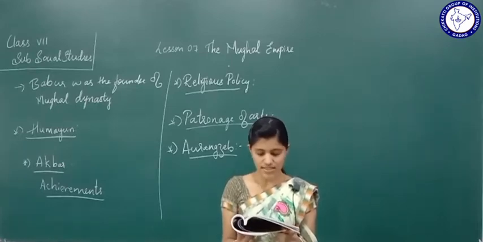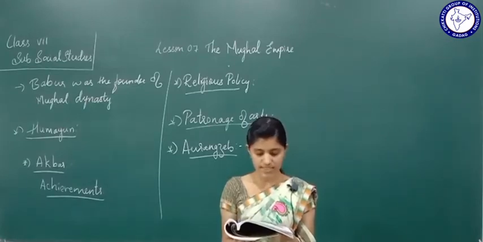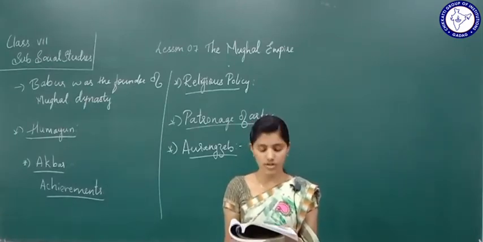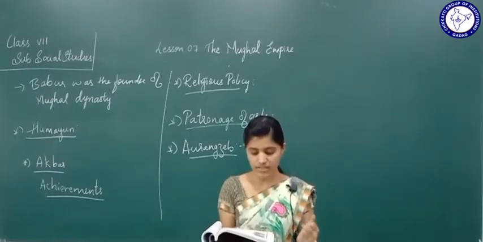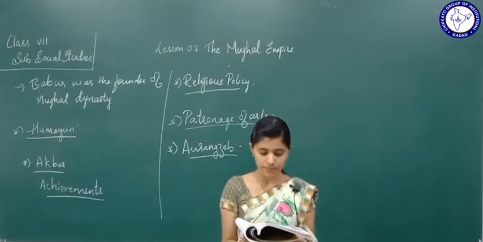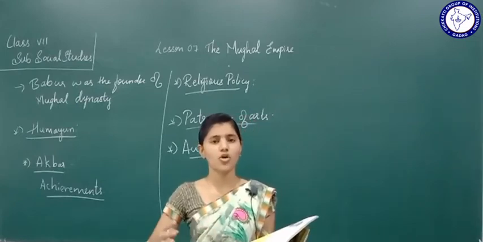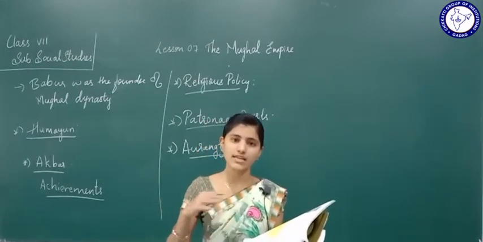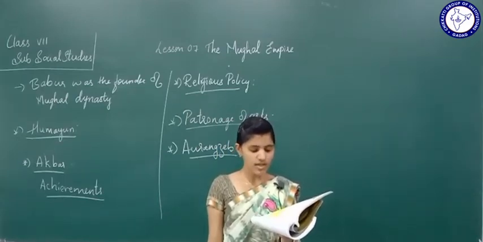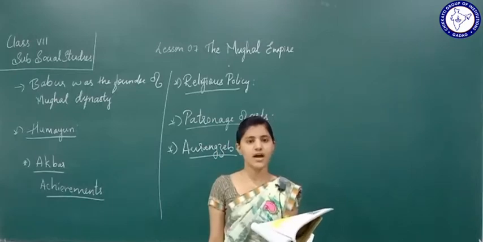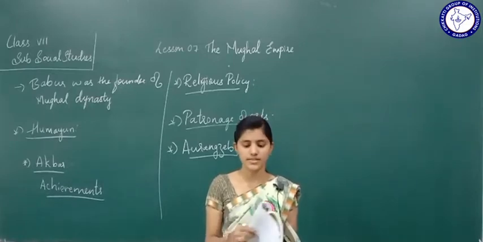The Deccan Wars sapped Aurangzeb's economic power as well as military strength. What happened is the Deccan took everything from Aurangzeb, that is the economic power, and even the military strength was taken away. Being exhausted, he died in the Deccan. Because of continuous wars for a longer time, Aurangzeb got exhausted and he died in the Deccan. With his death, the Mughal Empire was greatly weakened. After the death of Aurangzeb, the Mughal Empire was completely weakened.